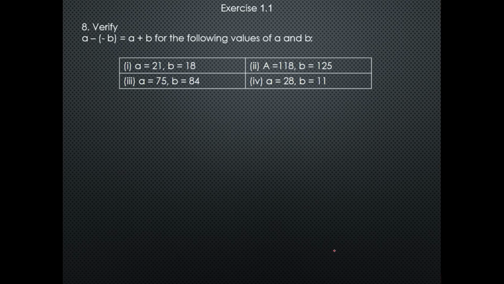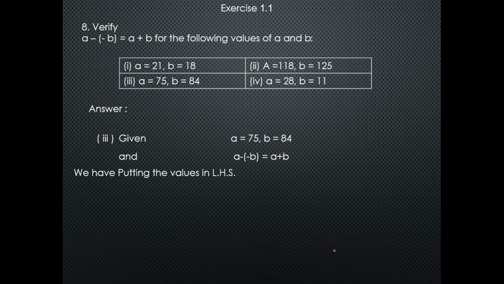Now comes to part number 3. This is given: a is equal to 75 and b is equal to 84, and the equation is a minus (minus b) is equal to a plus b. Now I have taken the left hand side and put the value of a is equal to 75 and b is equal to 84. As you can see here, in a bracket there is a negative number, and after the negative number, it becomes a positive number. So 75 plus 84 is equal to 159.